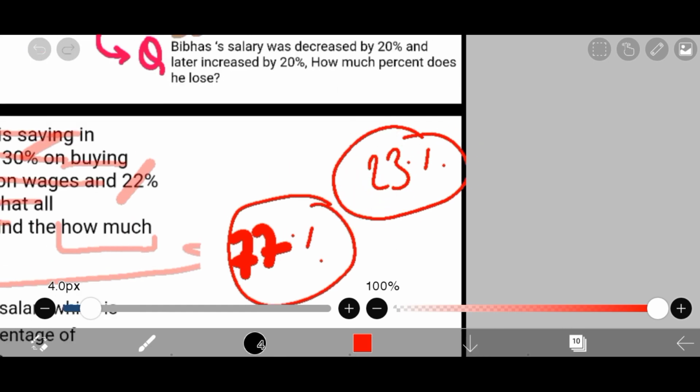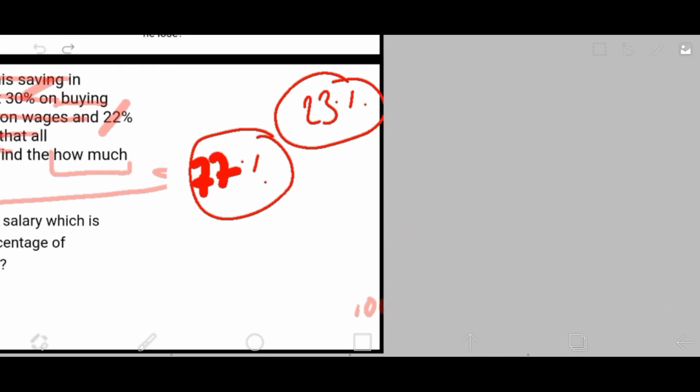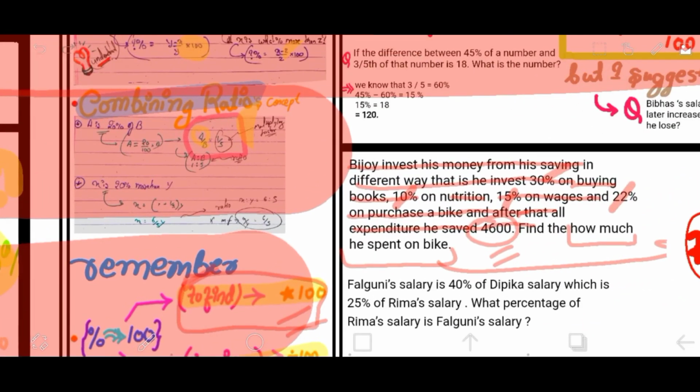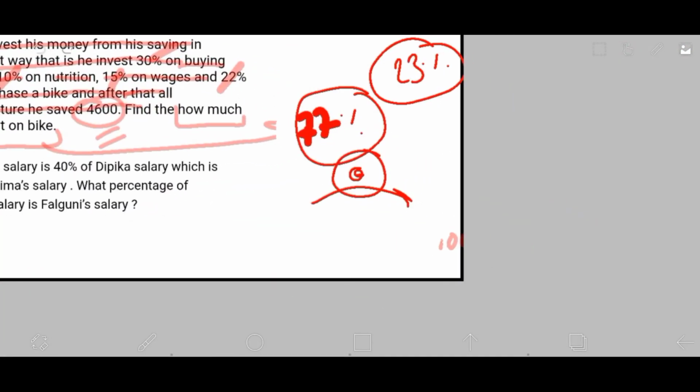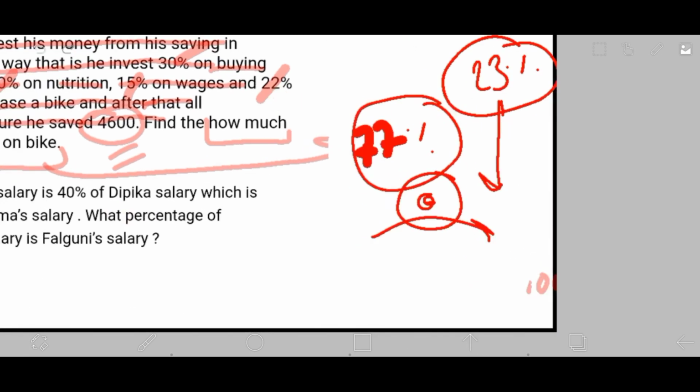Now if he's left with 23%, I hope you remember a concept in ratios which I taught in my revision video, that if you have a ratio of something and you are given the actual value, you can find a factor. You'll get this in my previous video on ratios. Now from 23 you are getting 4,600, right?